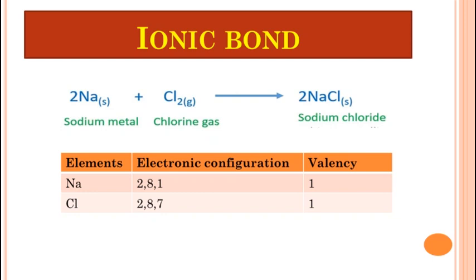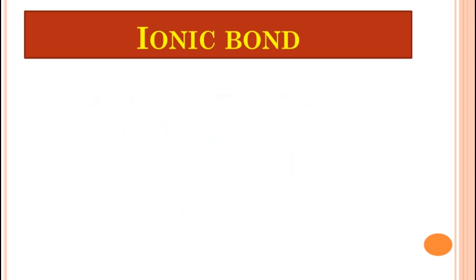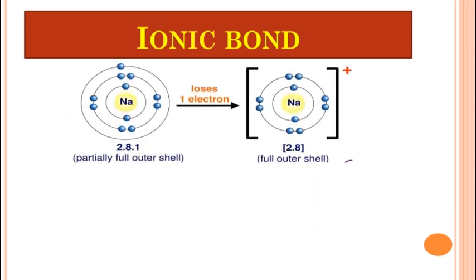Now we have seen the correlation that the valency of sodium is 1 as it has 1 electron in its valence shell. Valence shell is the last shell, and the valency of chlorine is 1 as its valence shell is short of 1 electron to have a complete octet. Now on loss of the valence electron from the M shell, the penultimate shell L of the sodium atom becomes the outermost shell.